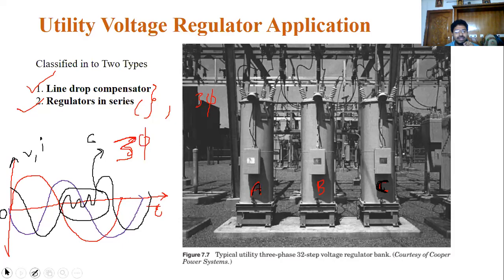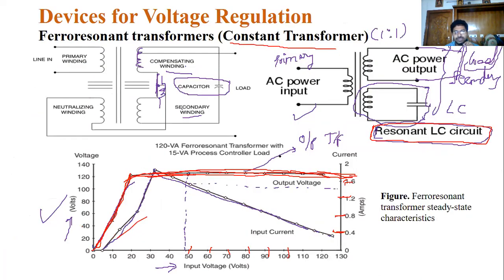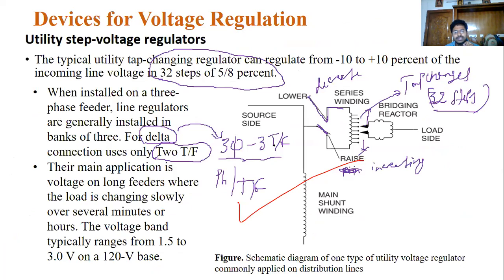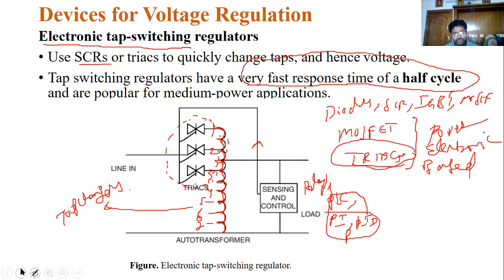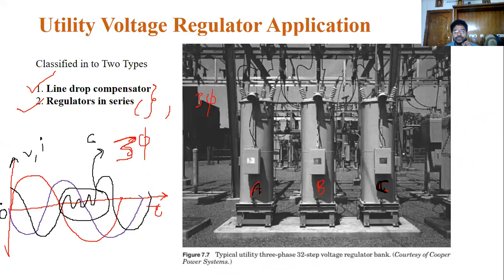As we see, this is the example. This is also for three phases. We are connecting three different transformers to regulate. You don't know which phase will get the problem, so on that phase only the regulating device operates. Then only will you get better outputs. This is one of the best example cases.